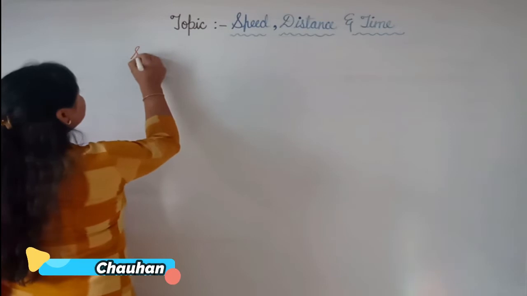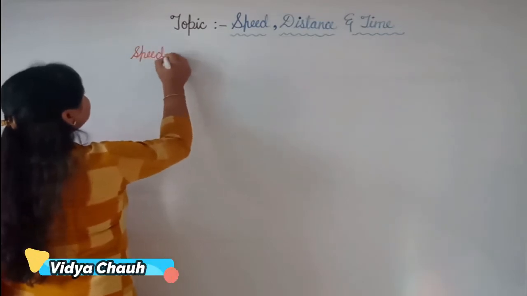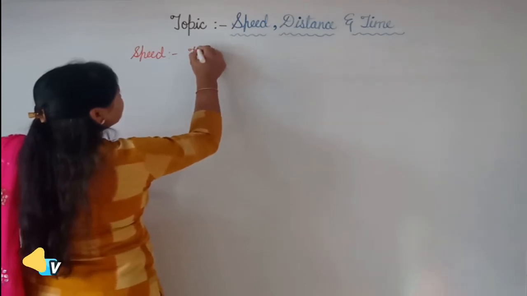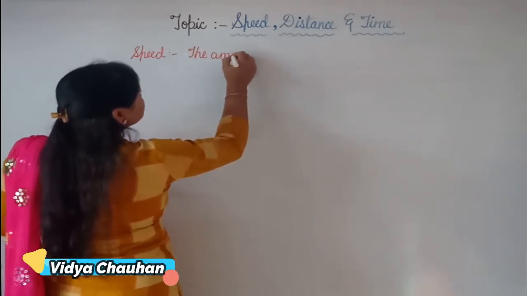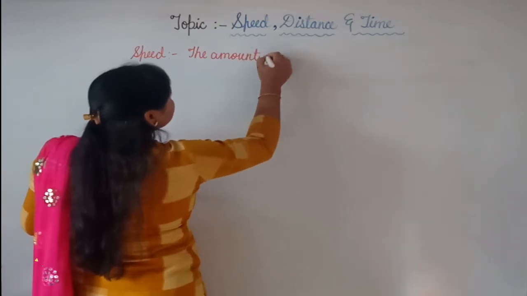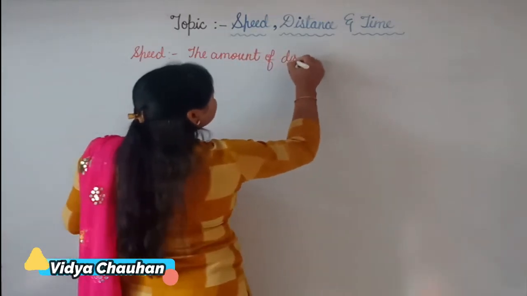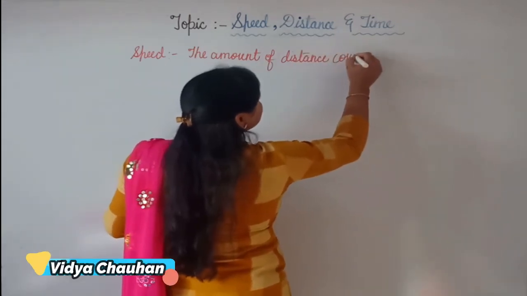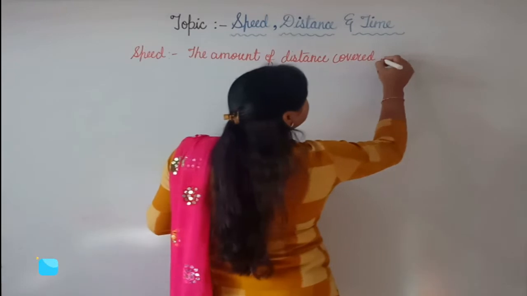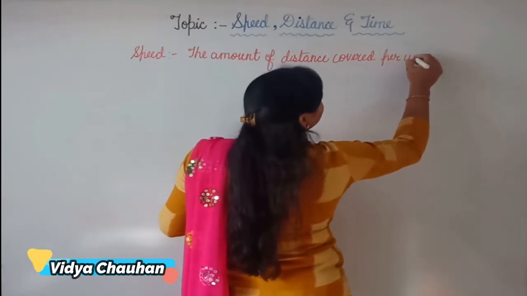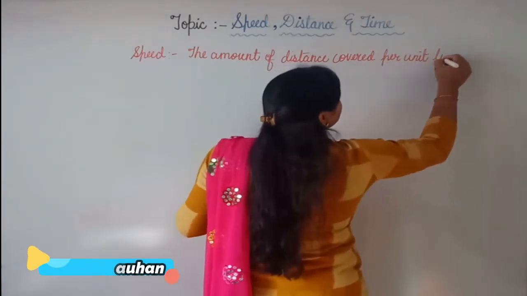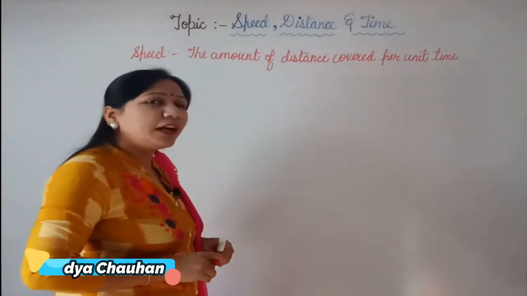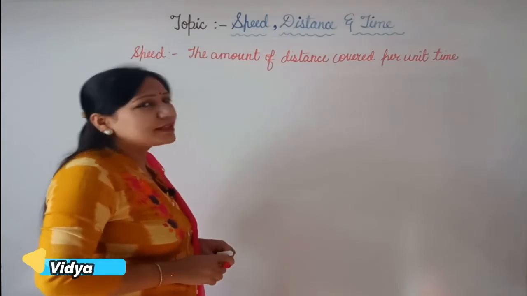And for speed, the definition says, speed is the amount of distance covered per unit time. So how much distance an object covers in unit time will give the value of its speed.